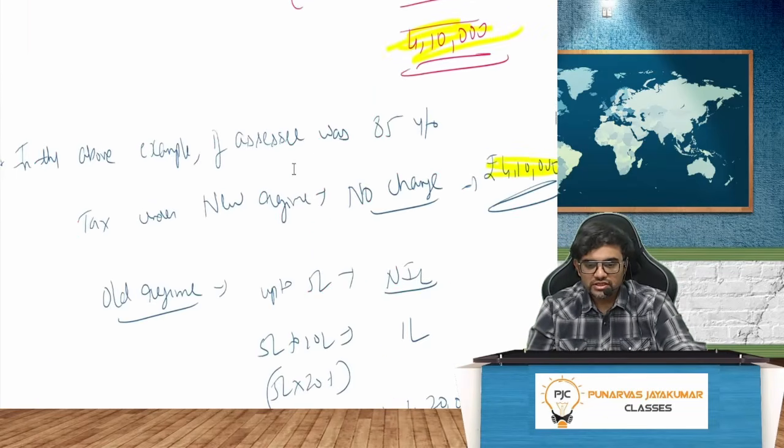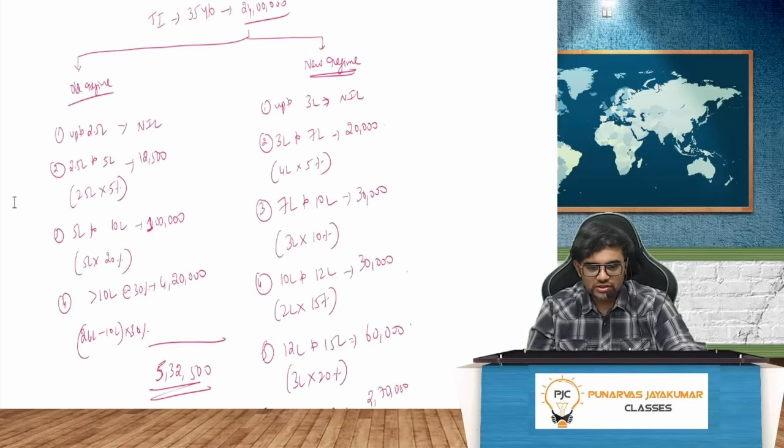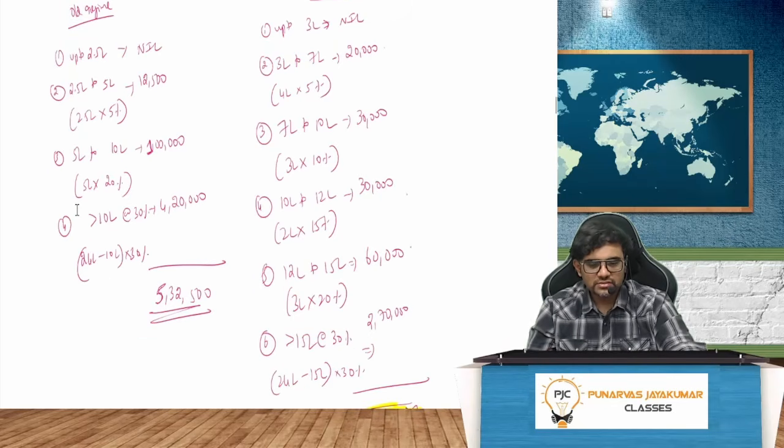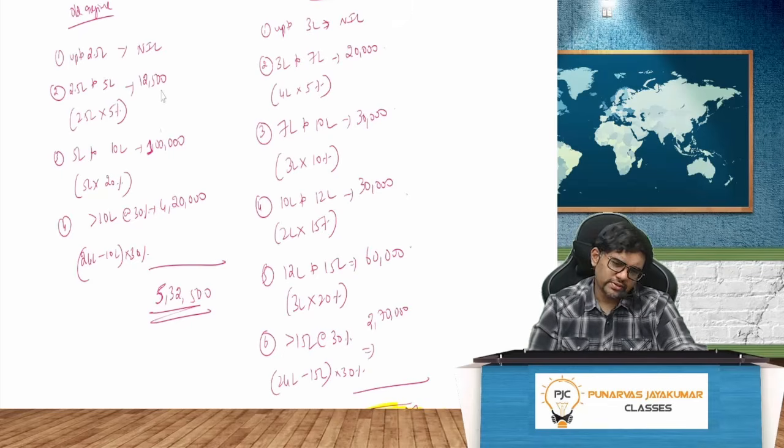So guys, you need to understand the shortcut. The shortcut is what? If they ask you anything above 10 lakh in the old regime, you know this, 1 lakh 12,500 is the tax you anyway have to pay till 10 lakh. So whatever you do, if they give you 40 lakhs, assume you should do 40 minus 10. For that 30 lakh, it is what? 30%. Plus you can just do 1 lakh 12,500. Very simple.